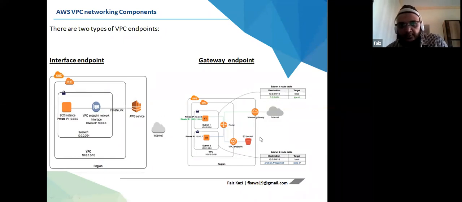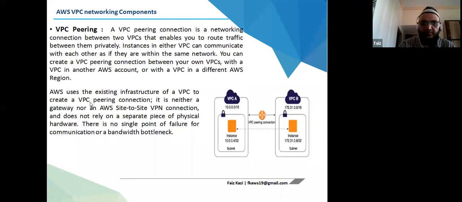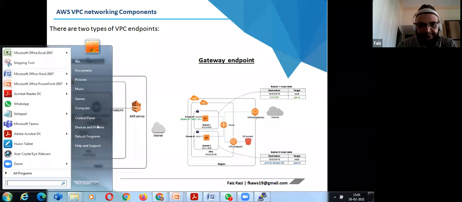Okay. Similarly, a gateway endpoint will be there. If both my public and private instances need to communicate, or need to store some data on my S3 bucket or on an AWS service, I can create a gateway endpoint. The interface endpoint is specific to one instance, while this can be applied to multiple instances. Am I clear now? Yes, sir.